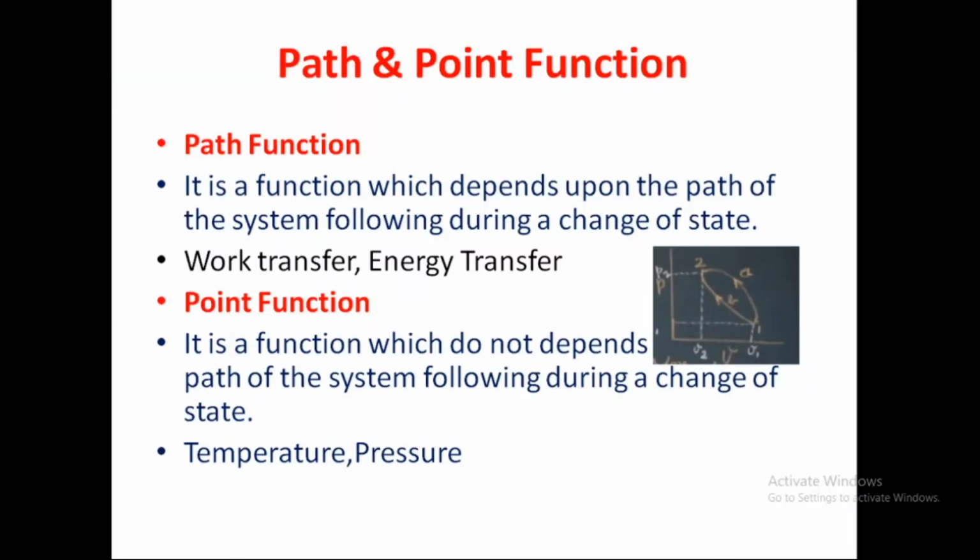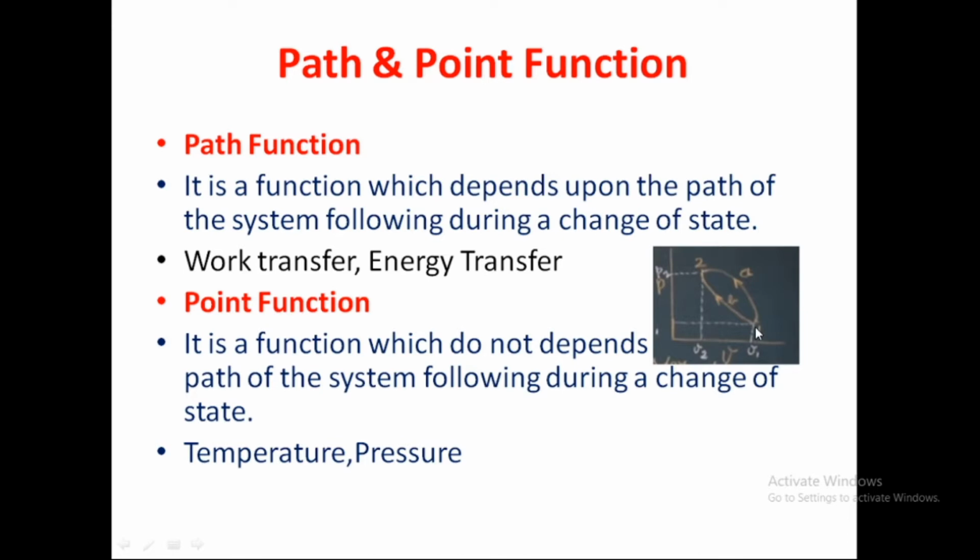So then we are moving to path and point function. The name itself, what is a path function? It is a function which depends upon the path the system follows during the change of state. State means condition of the property. If you see this diagram, in condition 1, the pressure will be P1 and volume will be V1. After some process, it reaches state 2, that is pressure P2 and volume V2.